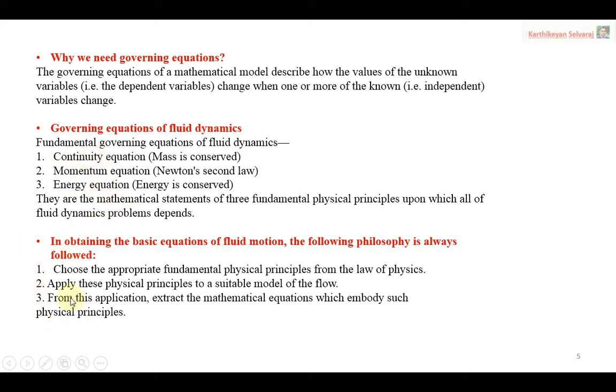Then similarly, there are three important points you have to remember when you are solving problems, and these three points should be followed perfectly. To obtain the basic equations of fluid motion, the following philosophy is always followed. Then only you will get a clear idea about the problem. The first one: choose the appropriate fundamental physical principle from the laws of physics.